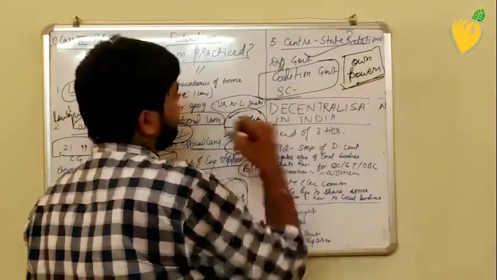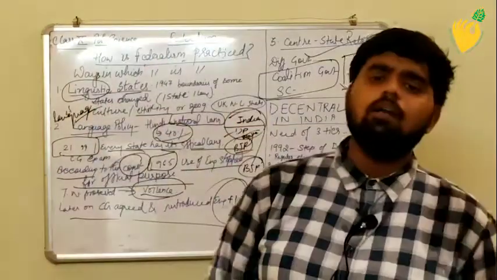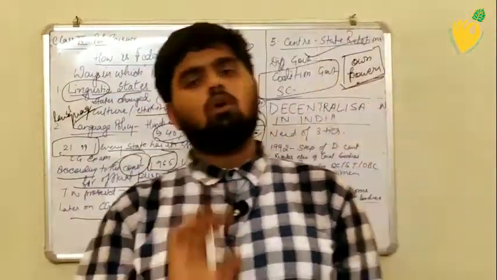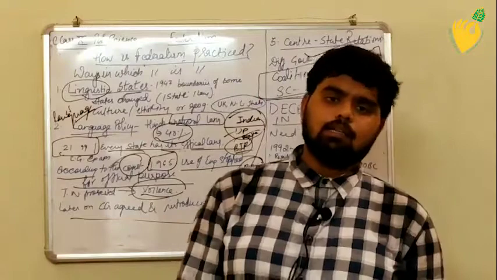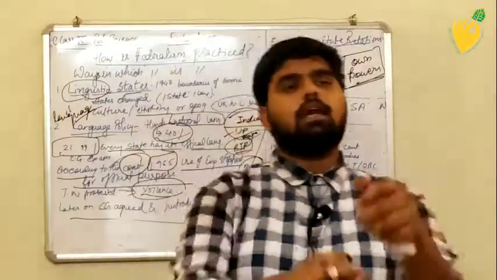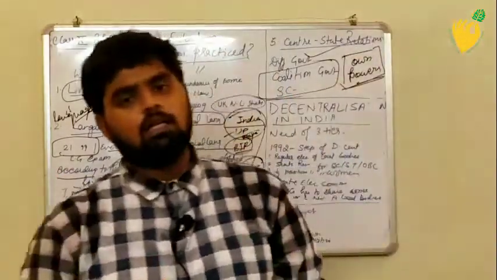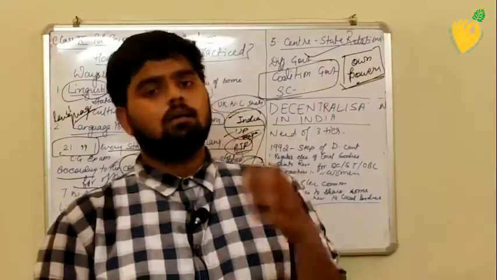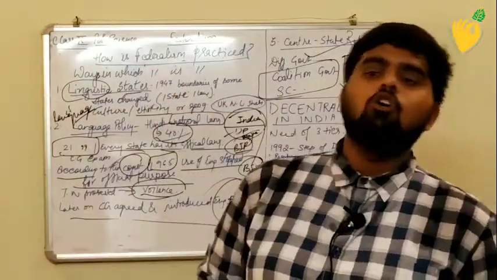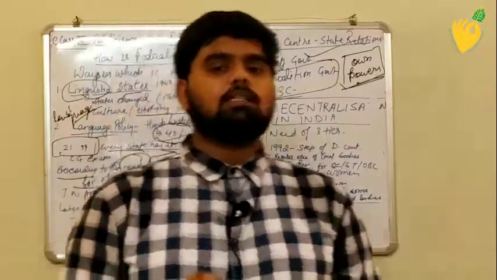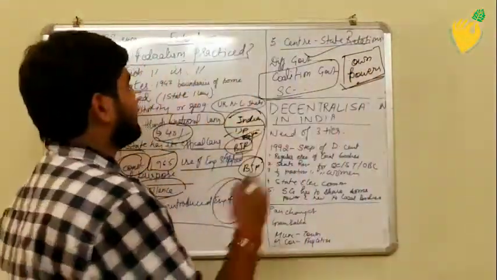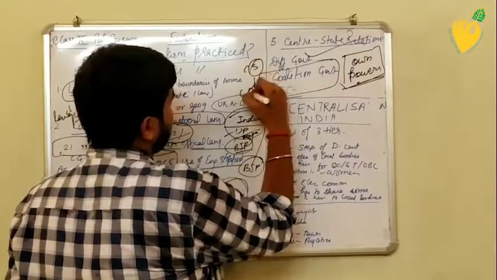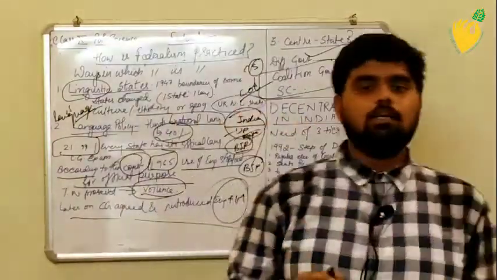This coalition government is usually formed when no party has got a majority in the election. In that case, parties come together and make a government. So power sharing is there, because apart from central and state, in a coalition government there will be 2-3 parties together.